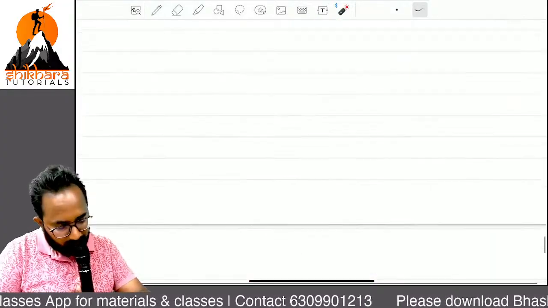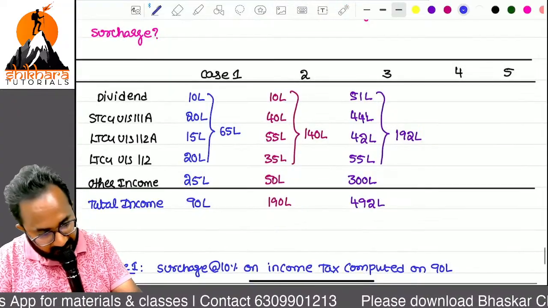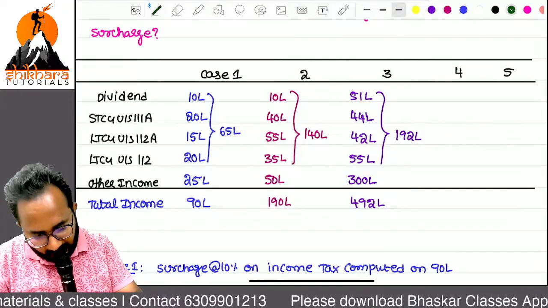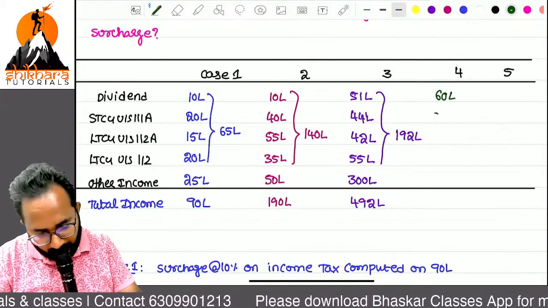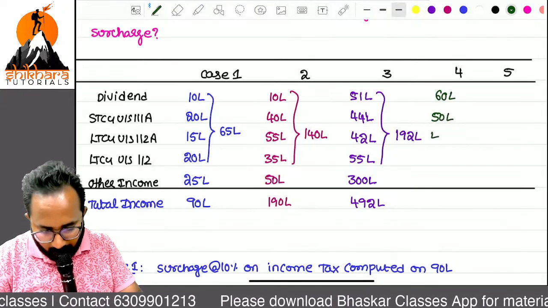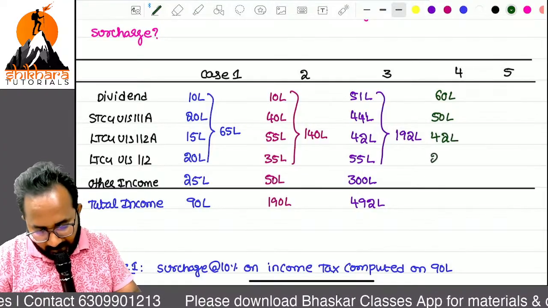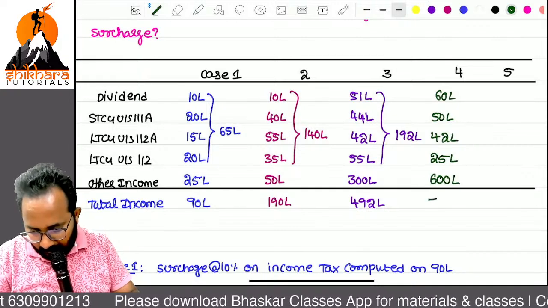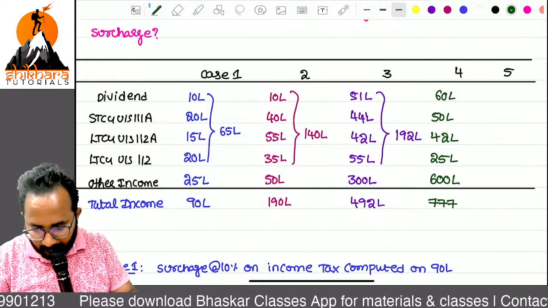Can I give the fourth one also? Now you have to work out the fourth one. I will just give you the facts, and you need to tell. 60 lakh, 50 lakh, 42 lakh, 25 lakh, 600 lakh, total I think 777 lakh.